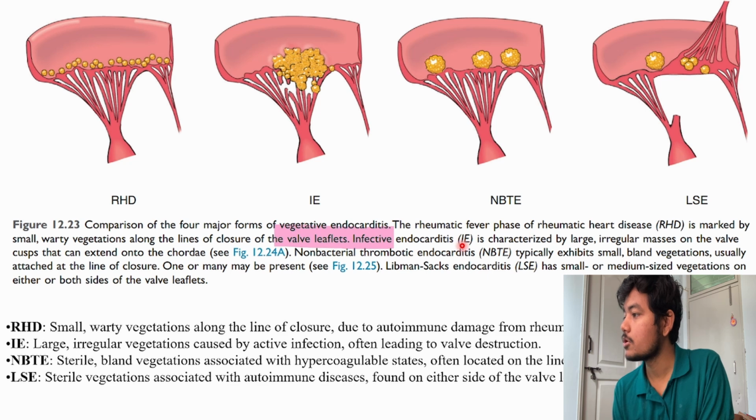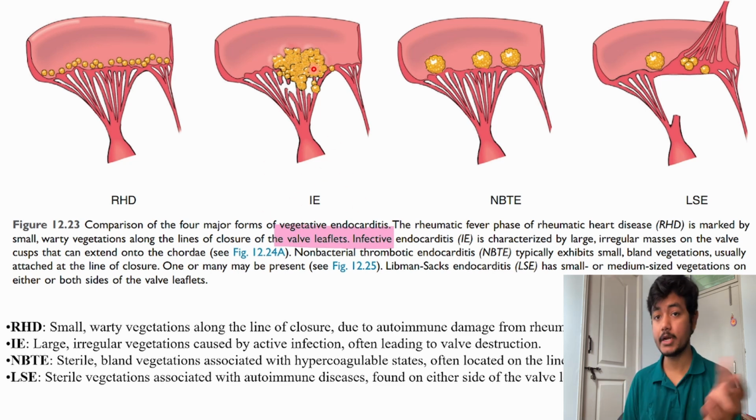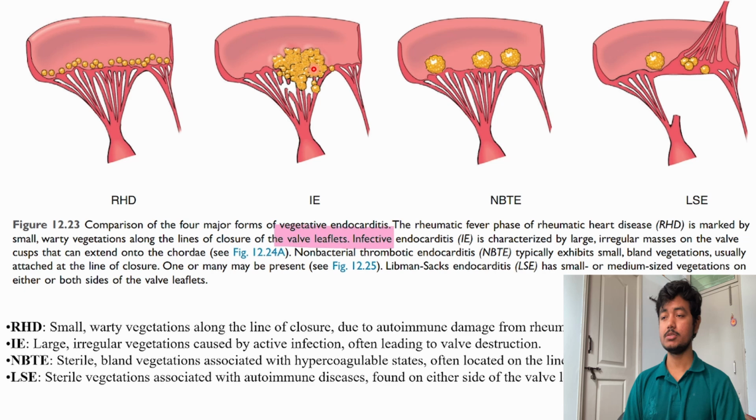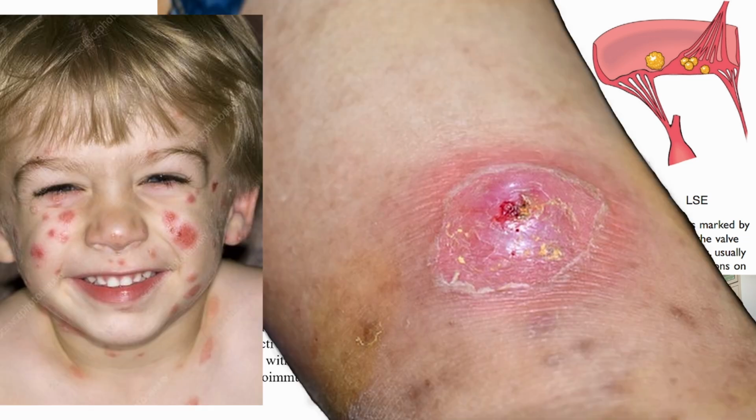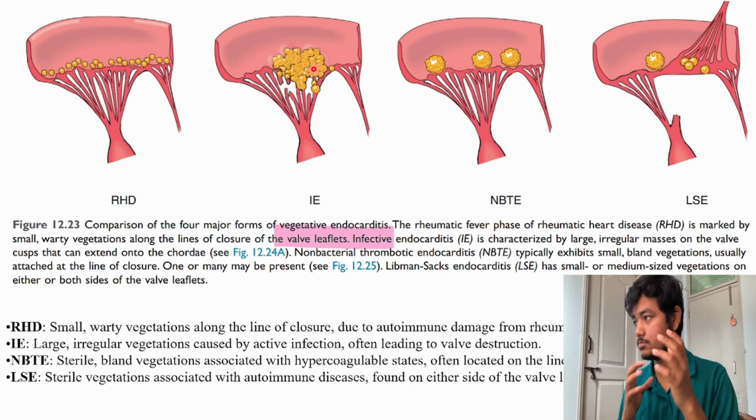Okay, if we talk about infective endocarditis, it is characterized by a large irregular mass on the valve cusps. In infective endocarditis, bacteria are directly present there. Bacteria might enter the body from skin lesions like impetigo, or rashes like scarlet fever, or any pus formation, and can travel to the heart and form vegetations, their colonies and groups, and they live happily in the mitral valve and other valves.